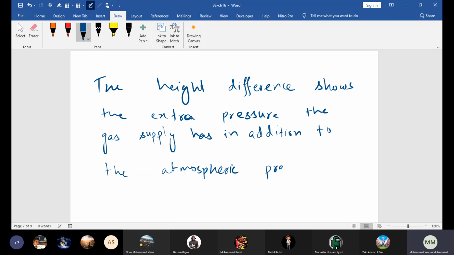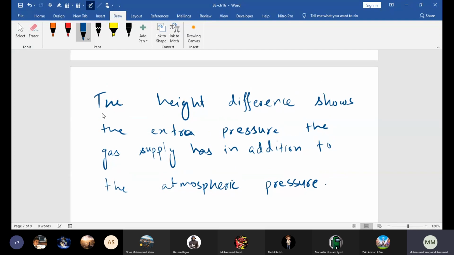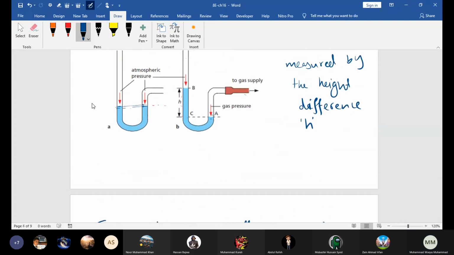So beta, here we know that pressure at this point A and the pressure at this level are the same, right?